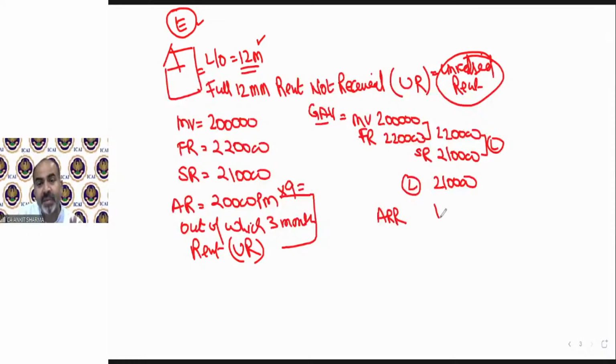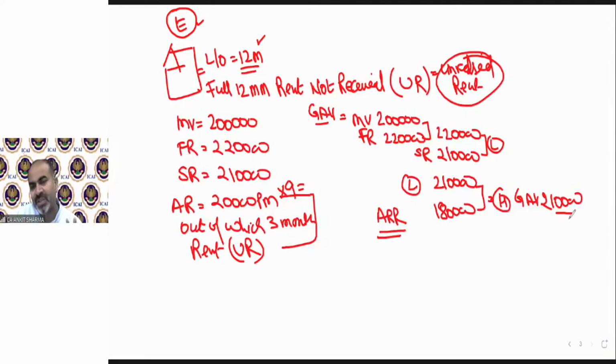That means ARR will be 1,80,000. The word suggests actual rent received. So how much rent has been received? That is 1,80,000 only. So whichever is higher, in this question GAV will be 2,10,000. Once you get the GAV, the question is technically solved.